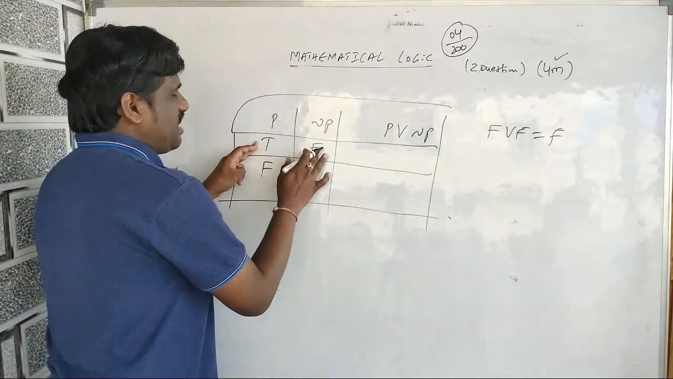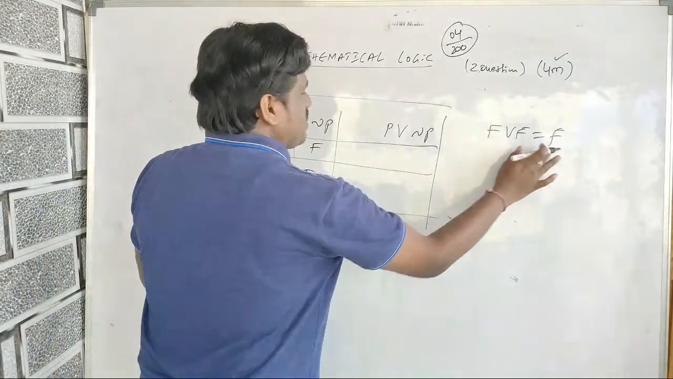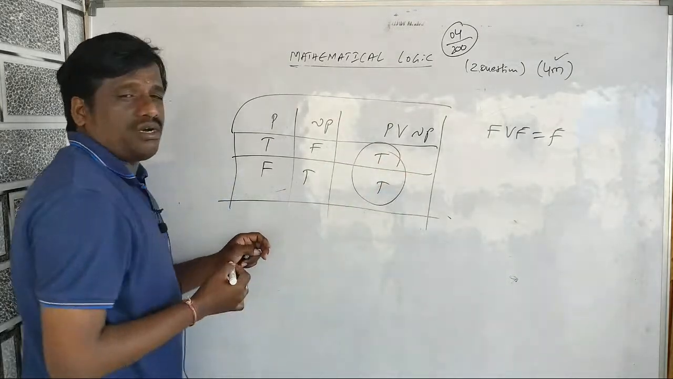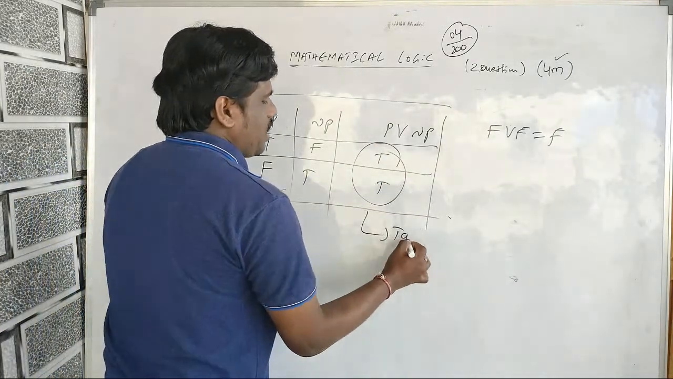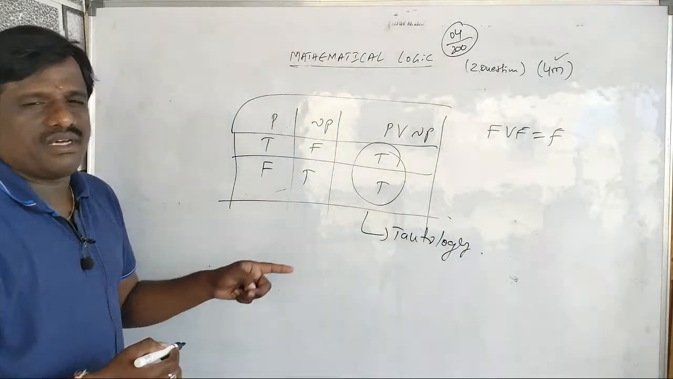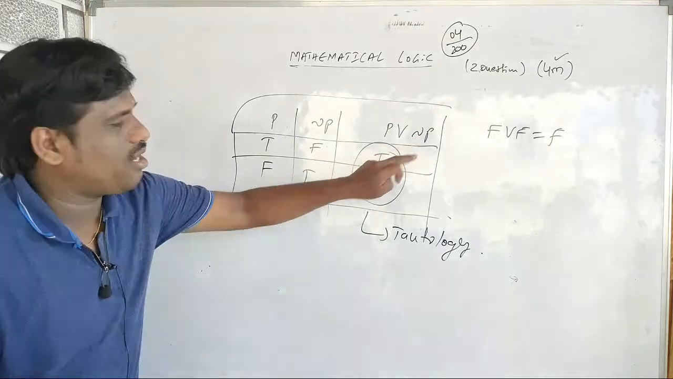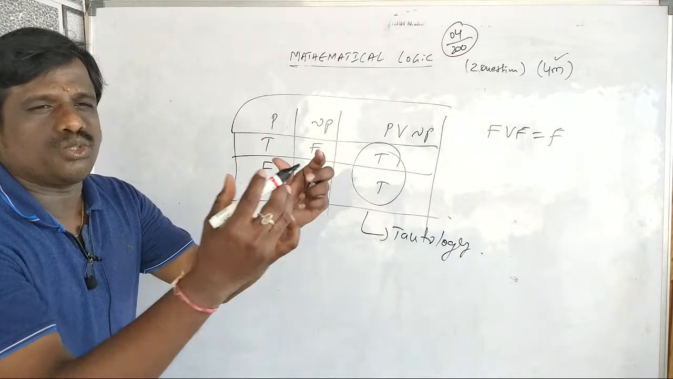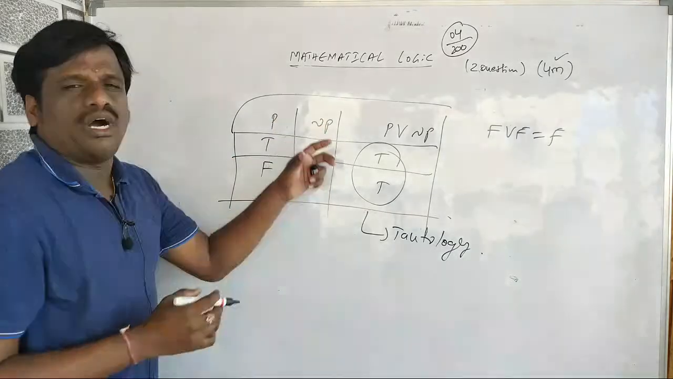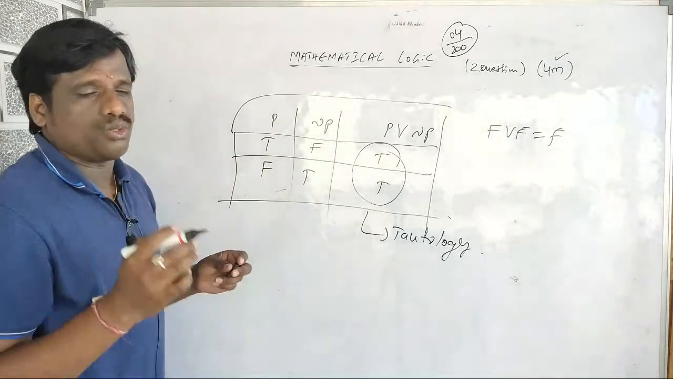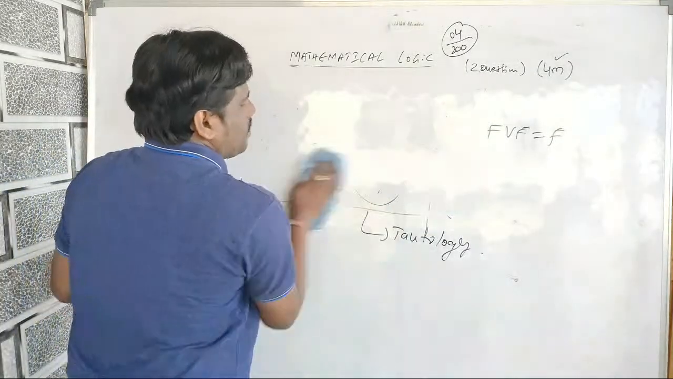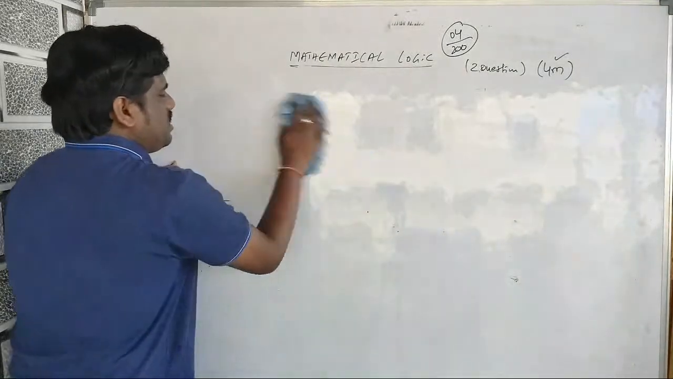T or F is T, F or T is T. So you got the last column all T, then it is called a tautology. Whenever you join one, two, or more statements, that is called a compound statement. A compound statement in which all truth values are true is called a tautology. Then we can go for contradiction. You need to know these things.